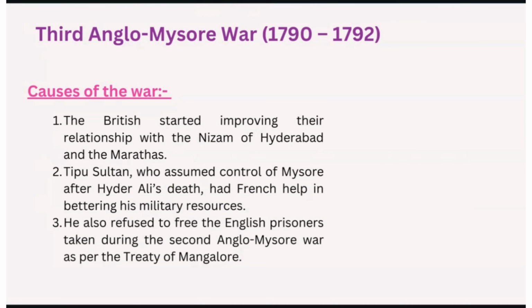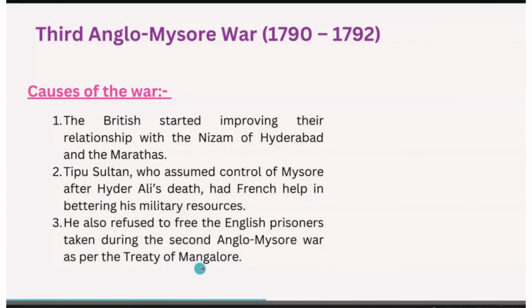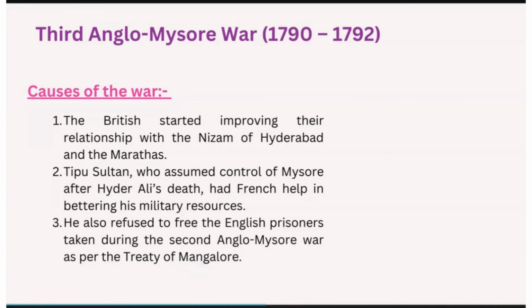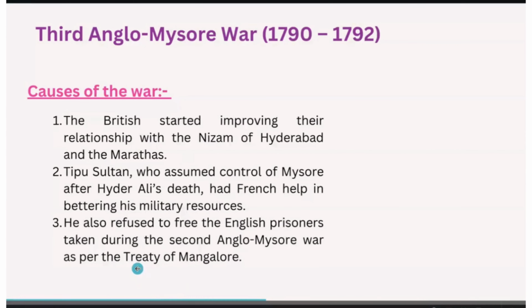At that time, Tipu Sultan refused to free the English prisoners. Some English prisoners were jailed, and he refused to release them during the Second Anglo-Mysore War, as per the Treaty of Mangalore. So this is also one of the causes for the Third Anglo-Mysore War.